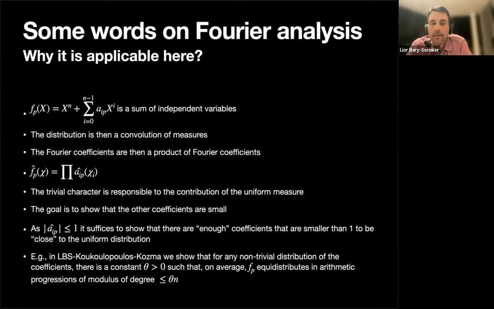Then there will be a constant theta that depends on the way that you choose, for example, that one coefficient will be 1 with probability 0.999 and the other will be 0 with the rest. So there will always be a constant theta such that FP will equidistribute in arithmetic progressions of modulus of degree at most theta n on average.